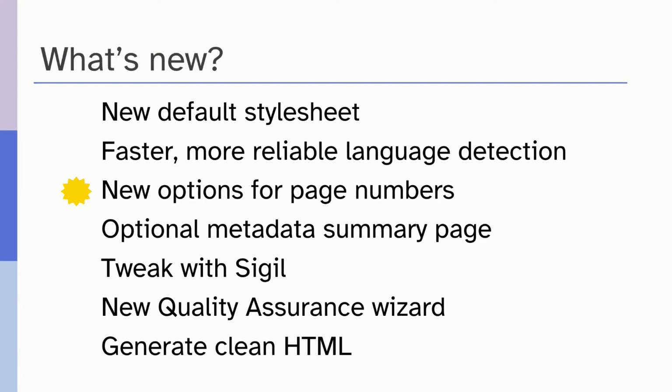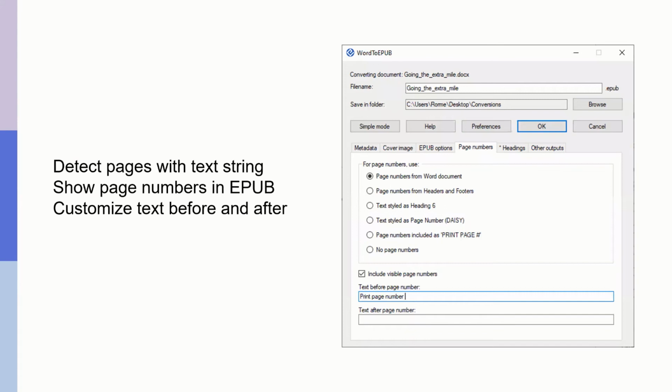So if the professor says turn to page 500, you'll go to exactly page 500 as it was in the print document. Or if you want to cite a piece of text, make a reference and refer to what page that was, then you know that you're getting that right. Now, often that page breakup is shown invisibly within the EPUB, but one of the requests is that people like to see the page number in the open. So it's actually part of the text of the EPUB. We see this in some of the textbooks that are submitted by publishers to the publisher's face-off, and sometimes it's kind of nice. I think it has to be done a little bit with care.